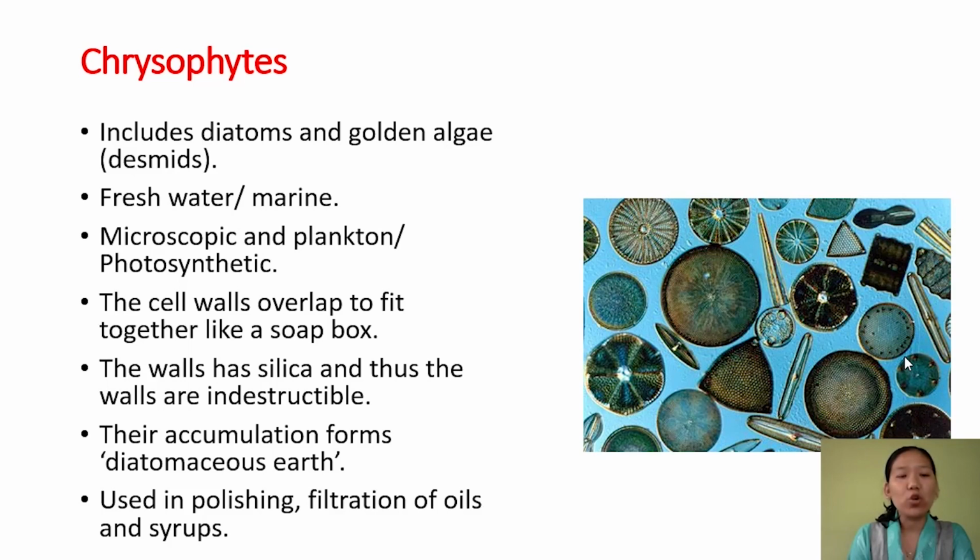They are microscopic organisms found on the surface of water, and they are also called plankton. The specialty about this particular group of Protista is that the cell walls overlap to fit together like a soap box. The cell wall has a deposition of silica, and this makes the cell wall very tough and indestructible.